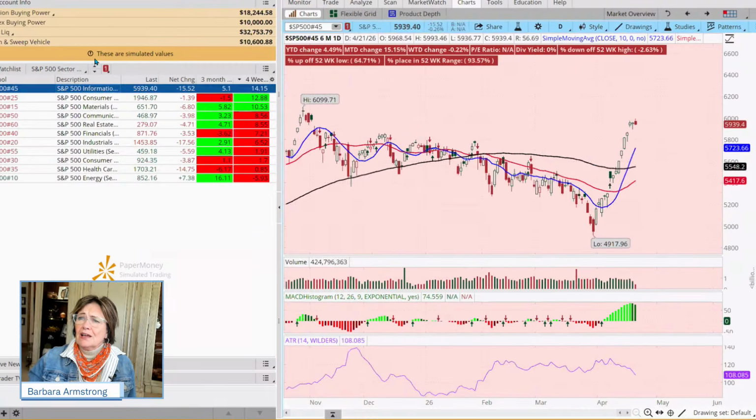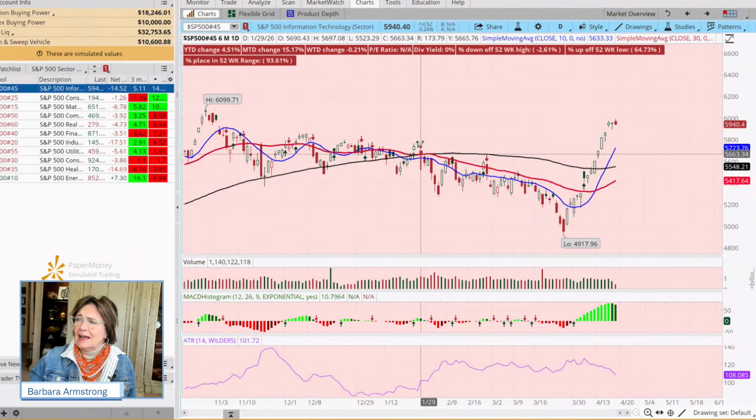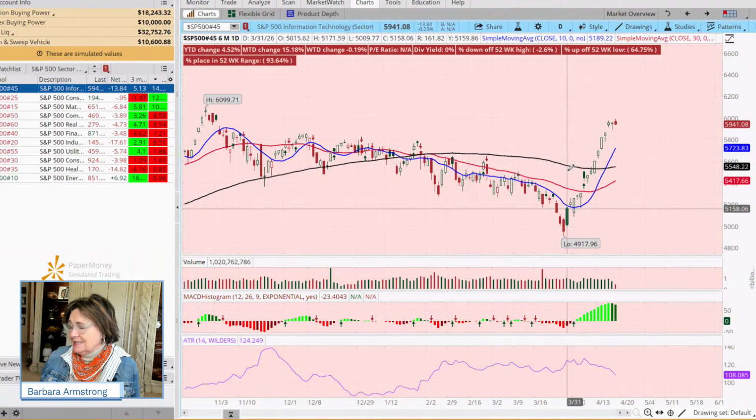I've linked my chart to the watch list. And we can see that, like the S&P and the NASDAQ, this was pulling back and has had this extraordinary recovery. I say this because we're going to look at some tech stocks today. One of the questions I get asked a lot is, how do you find the stocks that you're using as an example? Well, this might be how.